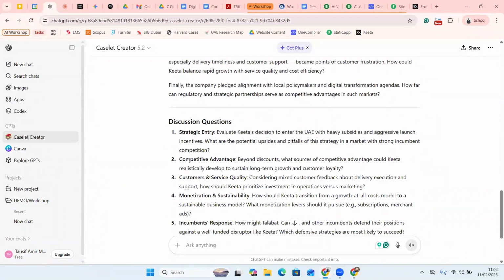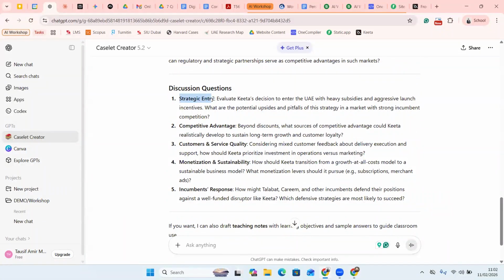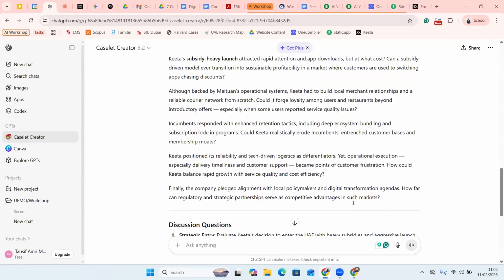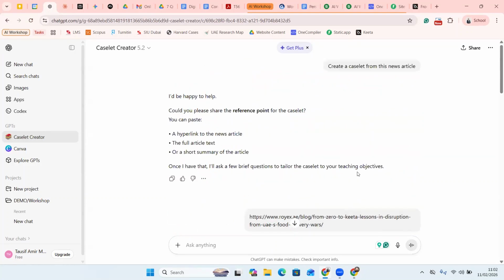And then it's giving me questions based on this. So for example, it talks about the strategic entry of Kita in the UAE. There's a question based on competitive advantage. There's a question based on customer service quality, monetization, and so on. All right. If you don't want these questions, if you're not happy with these kinds of questions, you can tweak it. How do you tweak it? So you go back again to your Caselet Creator.